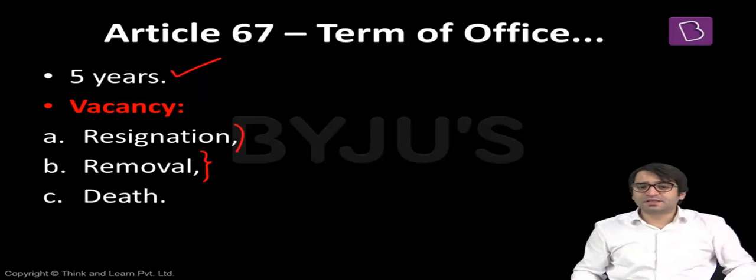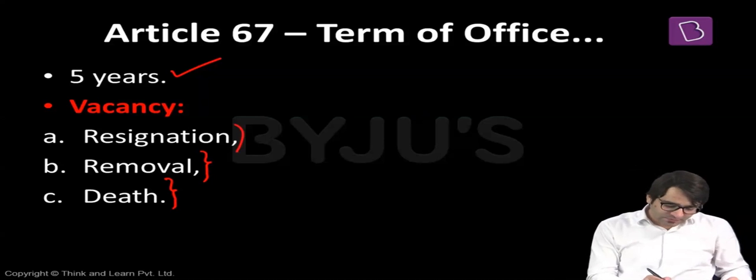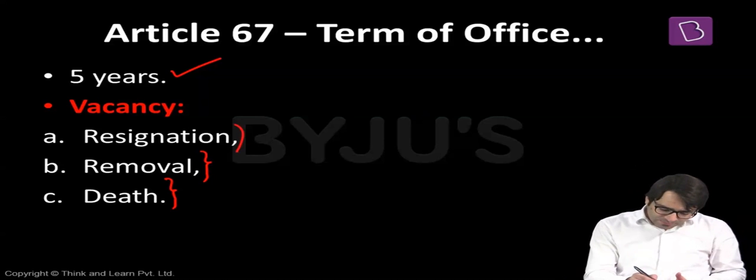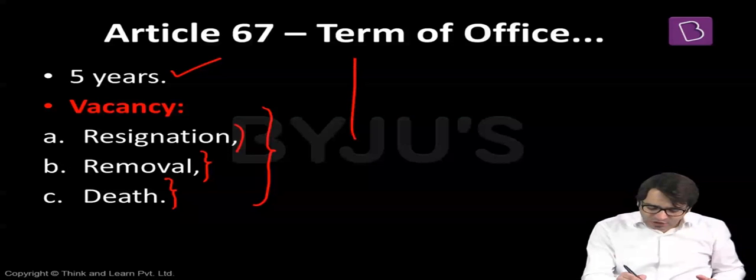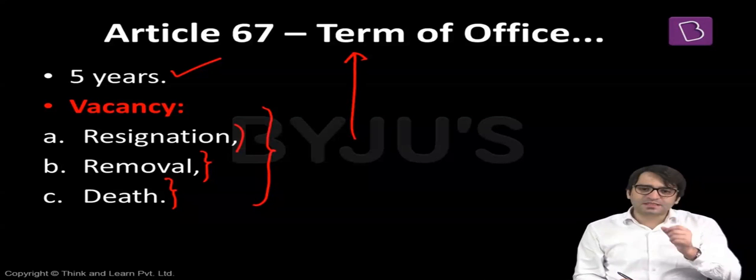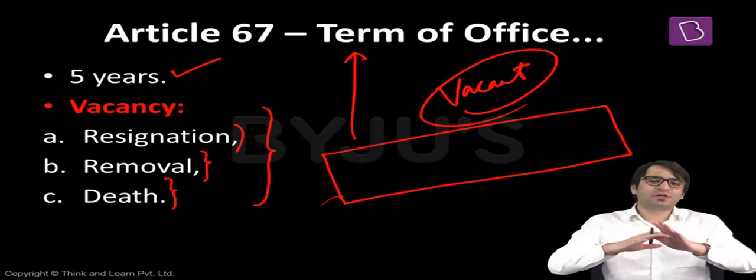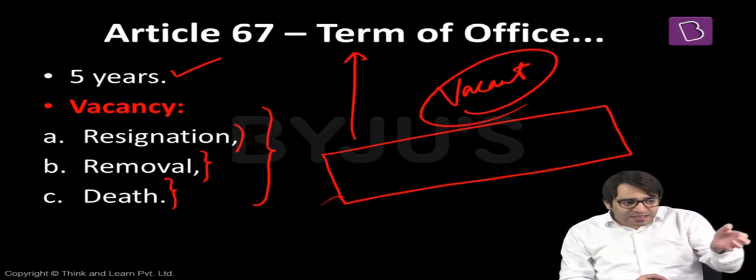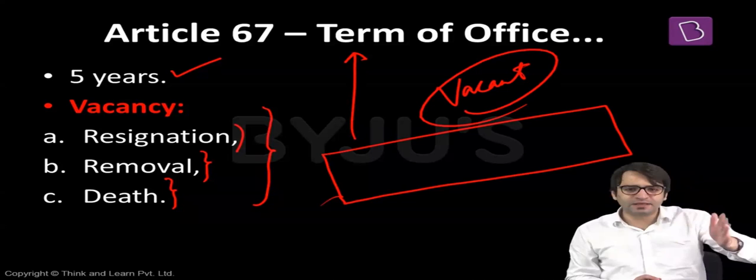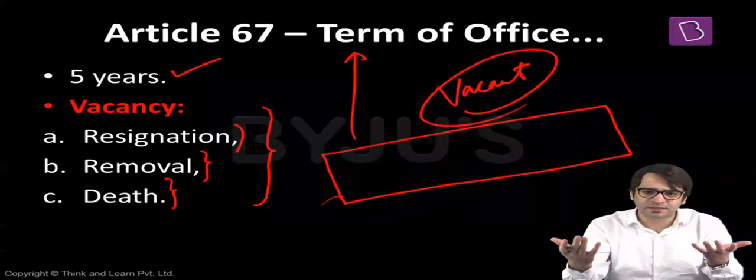Second, the Vice President can also be removed from his office. How? We'll discuss slightly later. Third, there may be the death of the Vice President of India. And because of resignation, removal, and death, there arises a vacancy in the office of the Vice President of India. Who fills this vacancy? The office of Vice President is so important that it can remain vacant as well. That means the Constitution does not say that whenever there's a vacancy in the office of the Vice President, it needs to be filled immediately. No, it can remain vacant till the time a new election is conducted by the Election Commission, which will be done within 6 months.